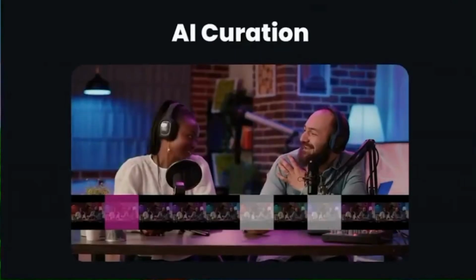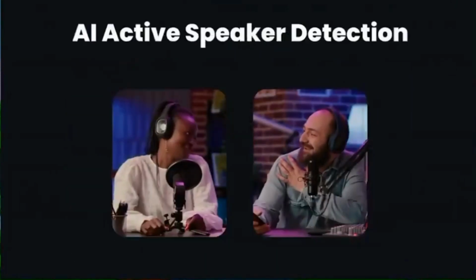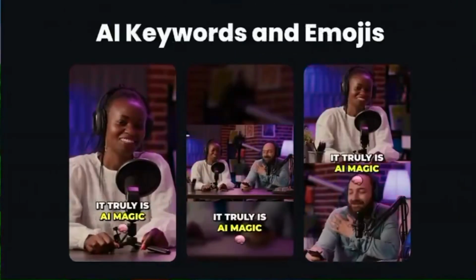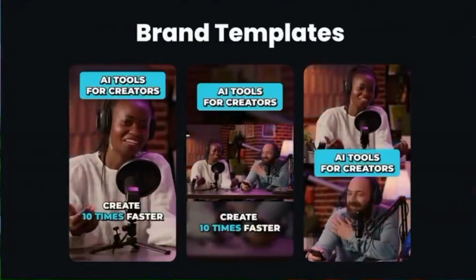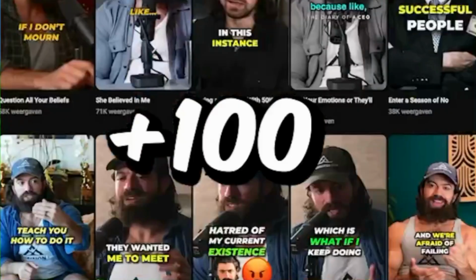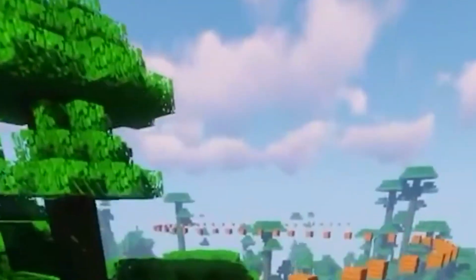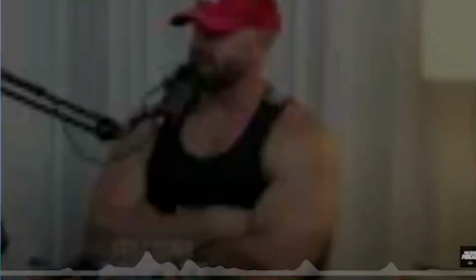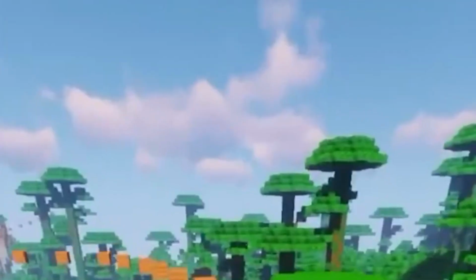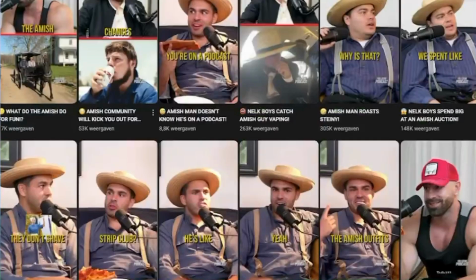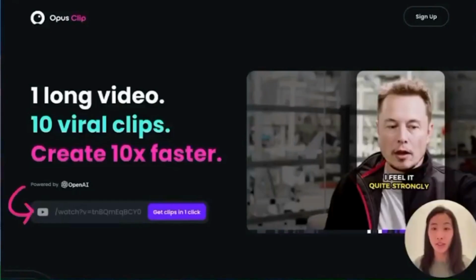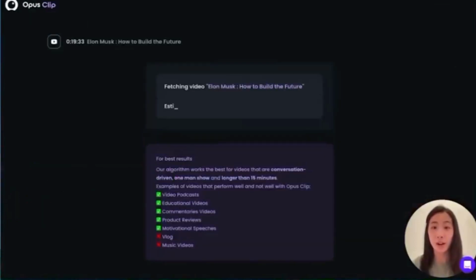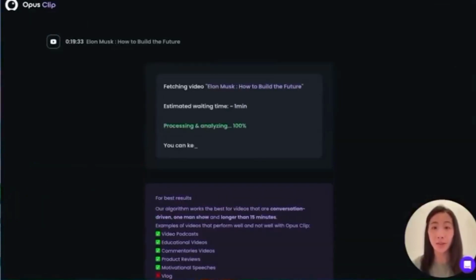Guys, AI has recently launched a tool where you can create hundreds of YouTube Shorts, TikTok videos, Facebook Reels and Instagram Reels. This tool is named Opus Pro. Opus Pro is very simple to use. You just have to copy the link of the video from which you want to create shorts, reels or whatever you want, and then go to the tool's website, www.opuspro.ai. After going there, just paste the link and simply click the generate button to generate clips. It will take a couple of minutes and then it will produce hundreds of shorts instantly.